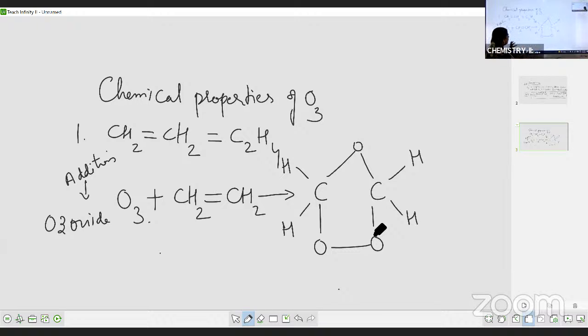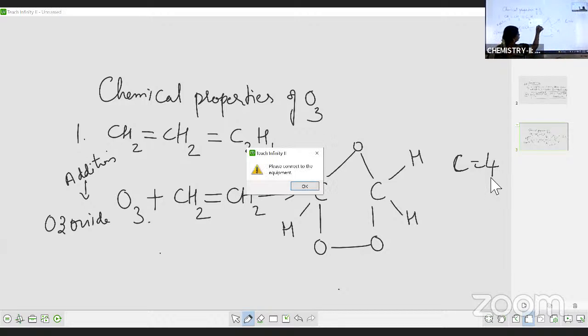Now, here we know that carbon valency is 4. Valency of carbon is 4. Means carbon will form 4 single covalent bonds. Carbon will form 4 bonds. Now count the number of bonds around the carbon atom. 1, 2, 3, 4. So valency of carbon is satisfied. कार्बन 4 bonds से ज़्यादा नहीं बना सकता. That can be sigma bonds or pi bonds, but total it will form 4 bonds only. This is for first carbon.